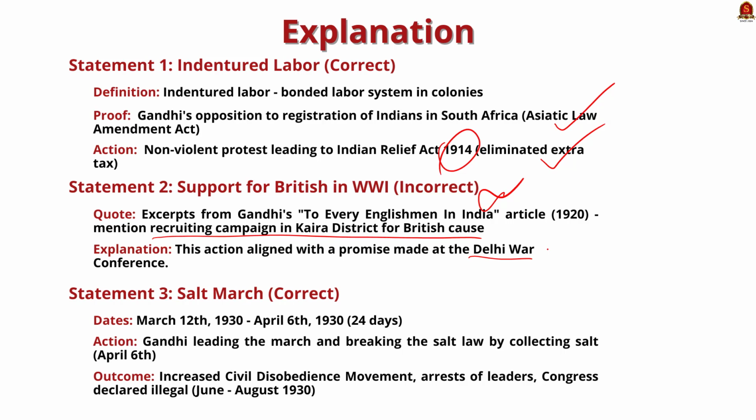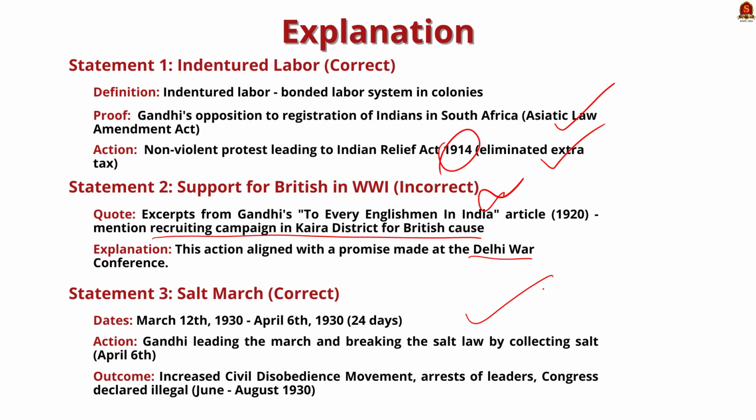Now the third statement says, consequent upon the breaking of salt law by Indian people, the Indian National Congress was declared illegal by the colonial rulers. This statement is correct. The Salt March started on March 12, 1930 and continued for the period of 24 days. In this particular period, the salt law was broken by Gandhi on April 6th when he collected salt from mud.